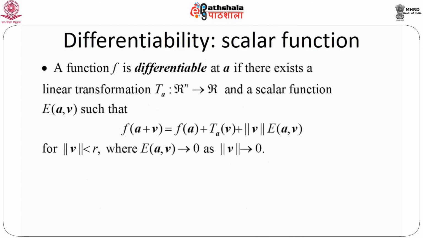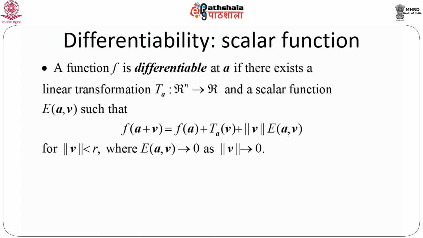I am not going to prove any theorem, but just mention certain results, a couple of them, and one or two important theorems. A function f is said to be differentiable at a point a if there exists a linear transformation, say T_a, from R^n to R, because f is a scalar function, so it maps to R, and a scalar function E(a, v) such that we can write f(a plus v) as f(a) plus T_a(v) plus norm of v into E(a, v).